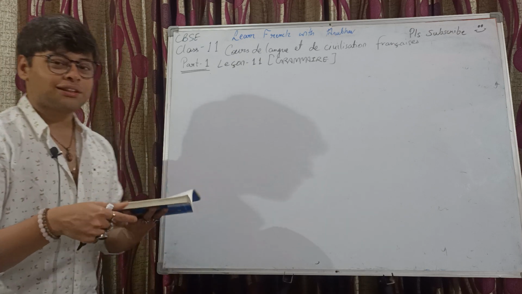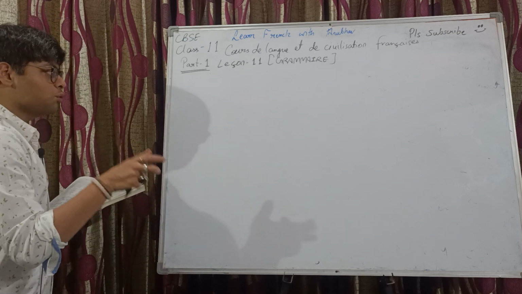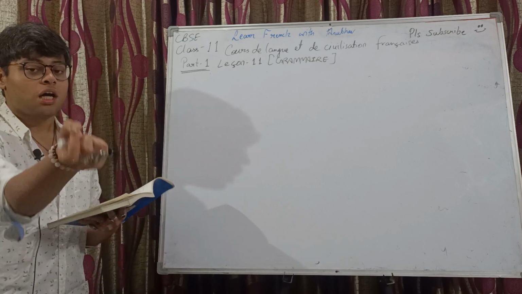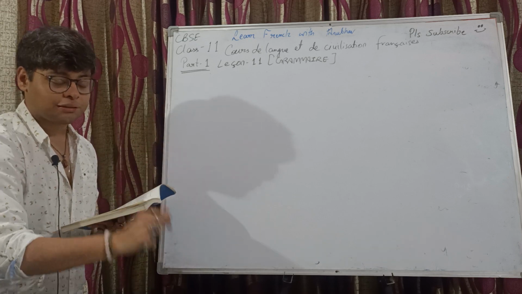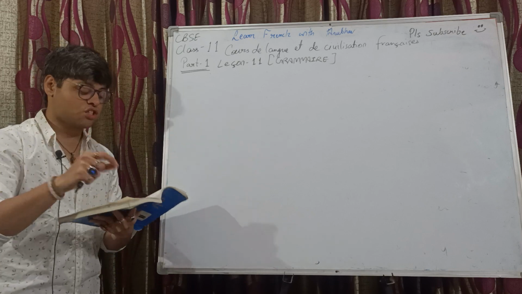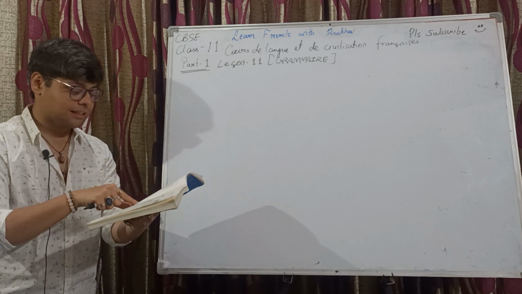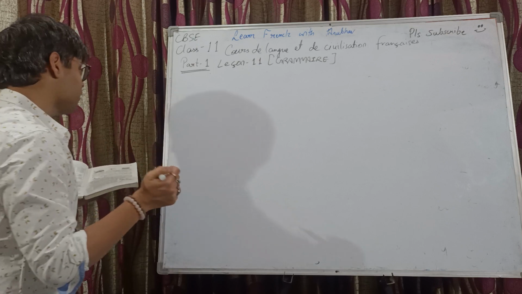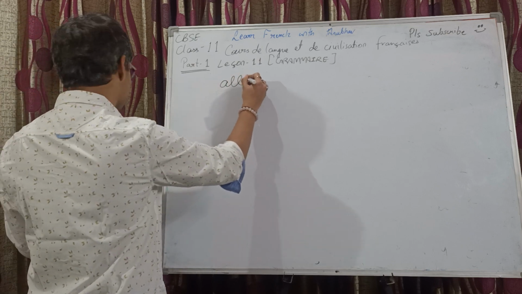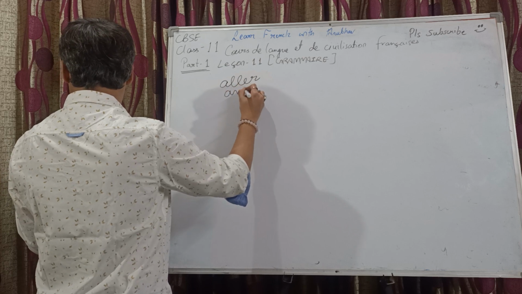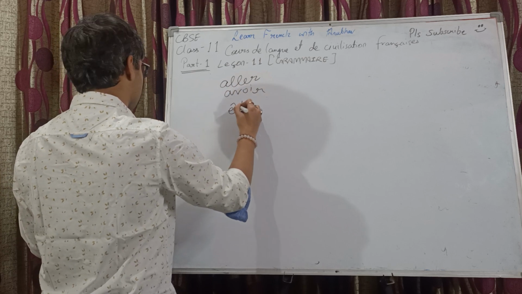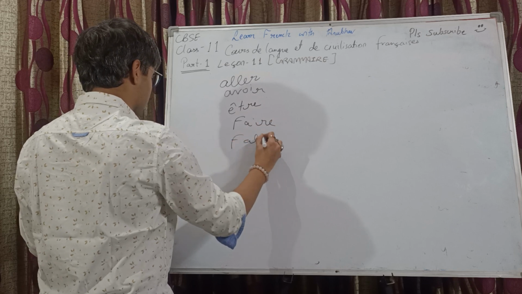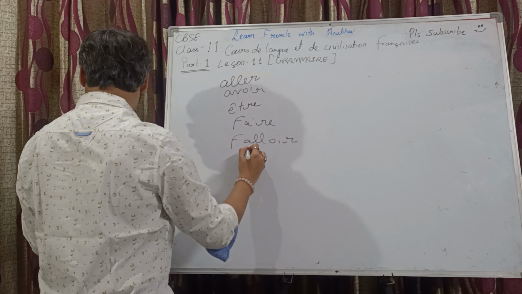So let me just quickly enlist the verbs. For conjugation, please refer to my video number 75. The link is there in the description box below. Each and every verb of these nine verbs is discussed there. So we have aller, avoir, être, faire, falloir.